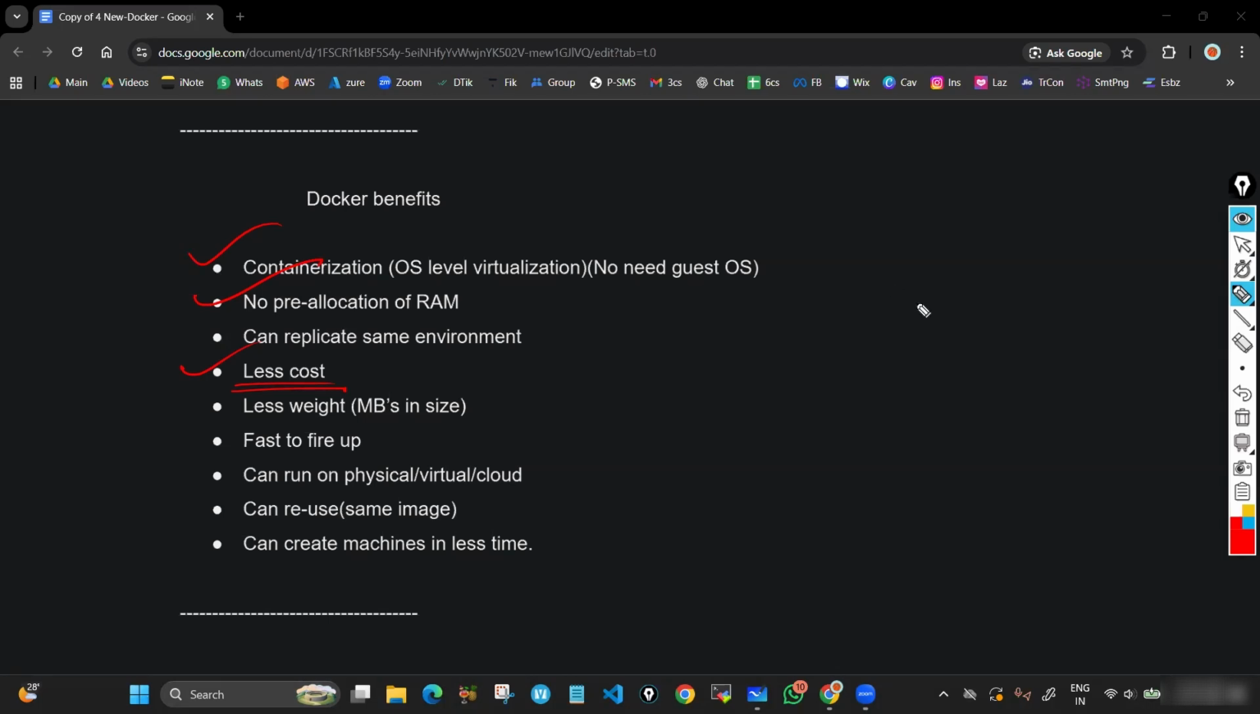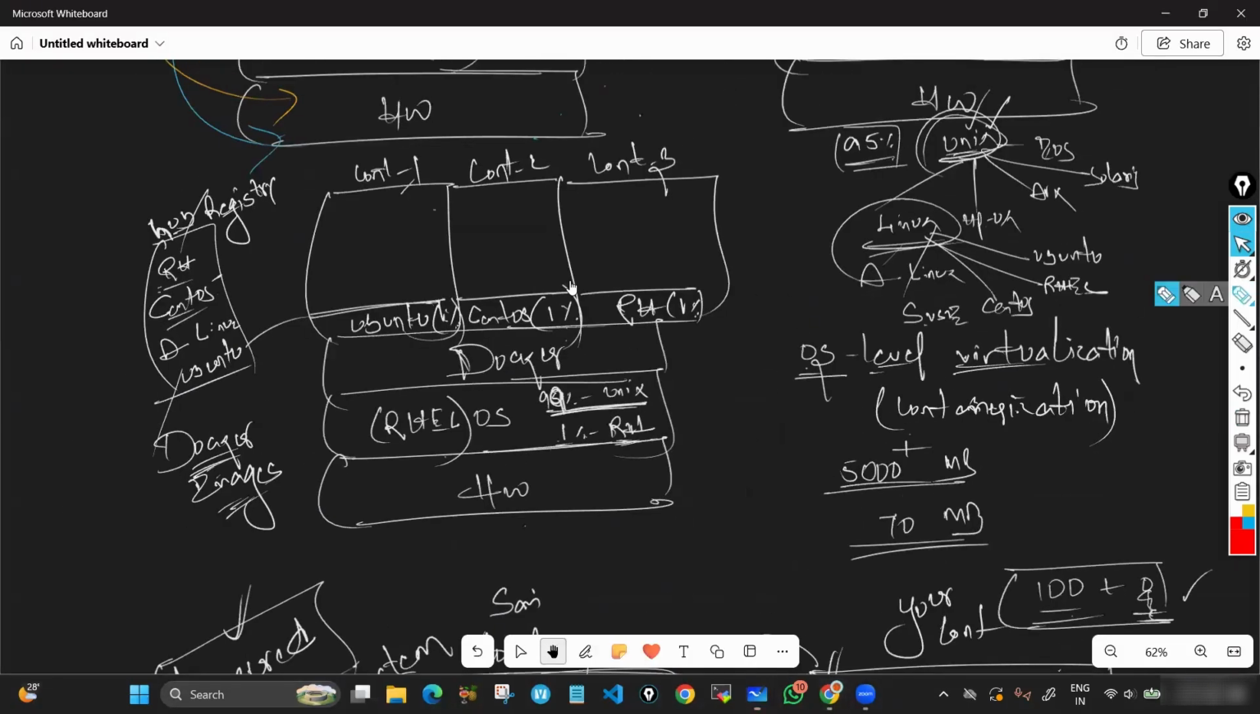In AWS, if you want to take a higher configuration, let's say T3 micro we have taken, if you take a higher configuration, you will get a huge amount of bill. Lightweight, MBs in size. Well, lightweight means what? Lightweight means here, containers are having only 1% OS, not 95% Unix. Lightweight means less OS. Understood? So lightweight means less OS.